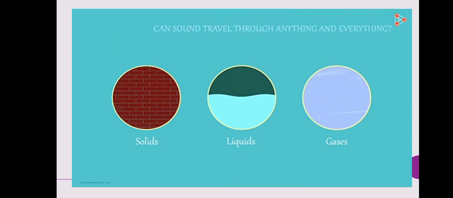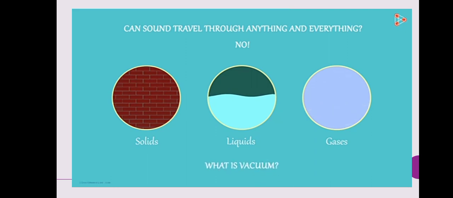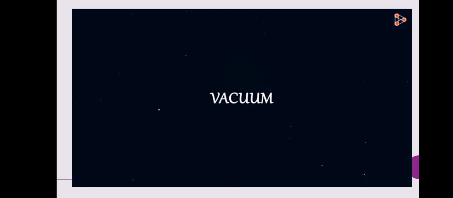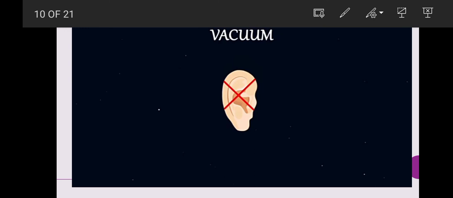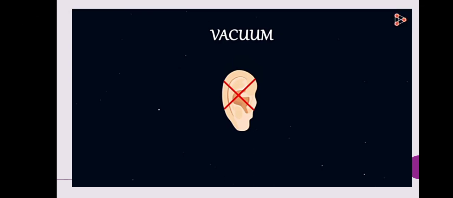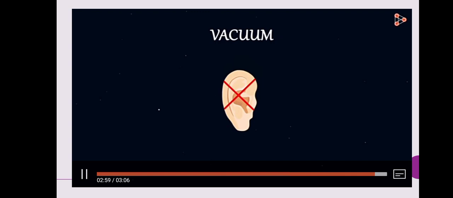But does it mean that sound can travel through anything and everything? The answer is resounding no. The sound cannot travel through vacuum. What is a vacuum? It is a space from where all or most of the matter is removed. Example is outer space. Yes, we cannot hear sound in outer space. That is why they say, in space, no one can hear you scream. In the next video, we are going to talk about some important properties of sound.